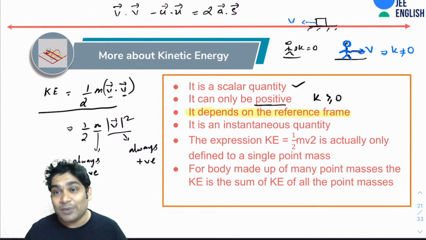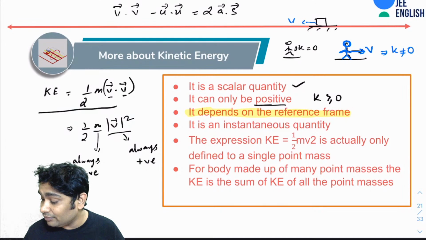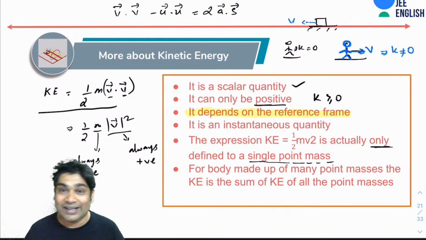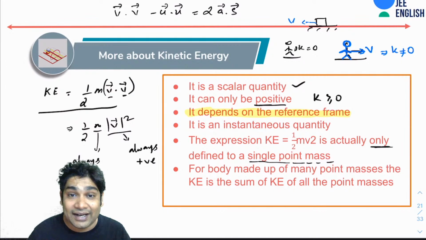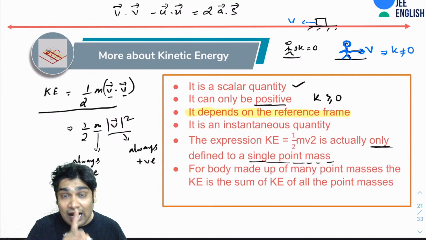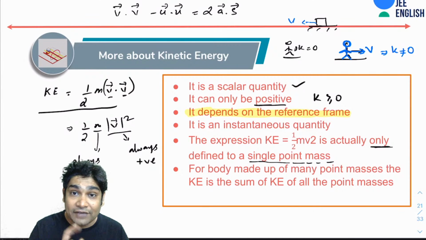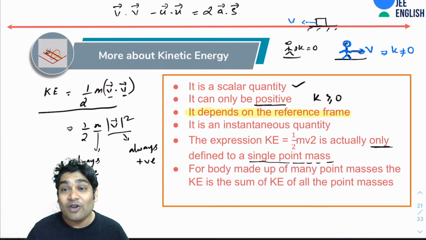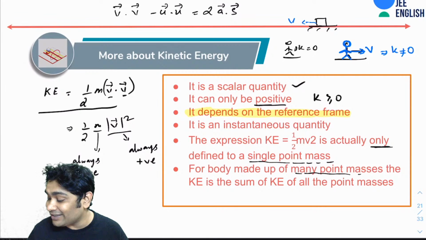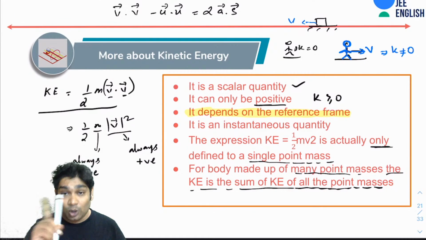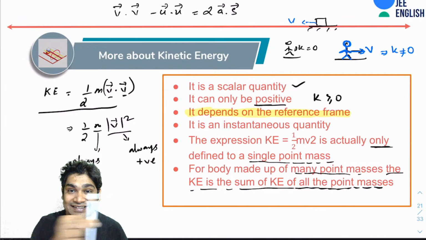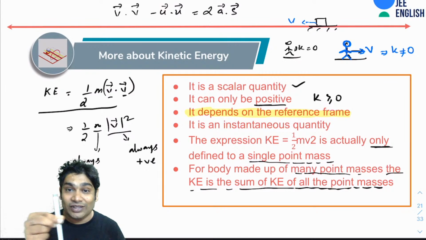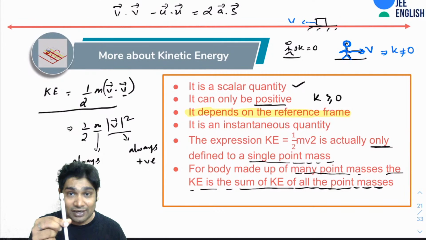The expression is only defined for a single point mass. So when I talk about the kinetic energy of any object, the expression half m v square that you use is only defined for a single point mass. For any body made up of many point masses, the kinetic energy is the sum of K of all the point masses. So in a special case, when this pen is moving like this, all the point masses move with the same velocity. Let's say that is V.